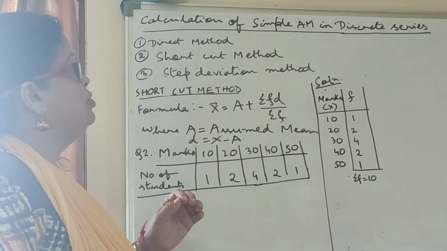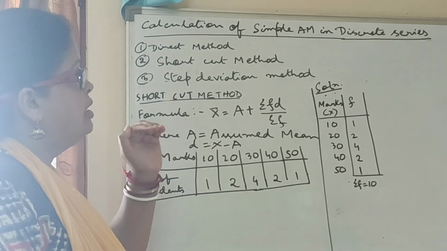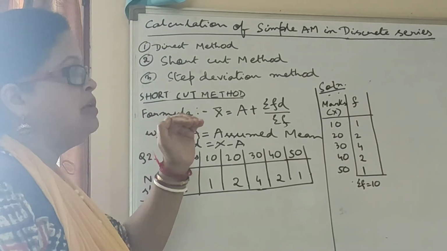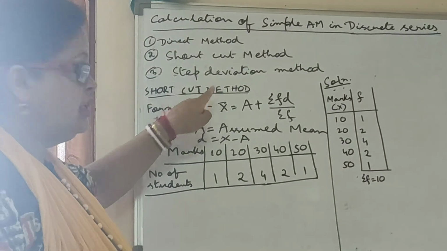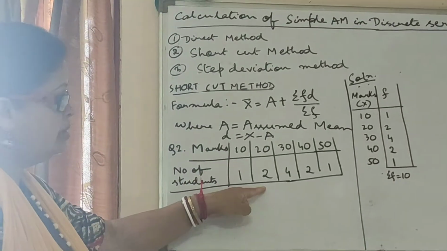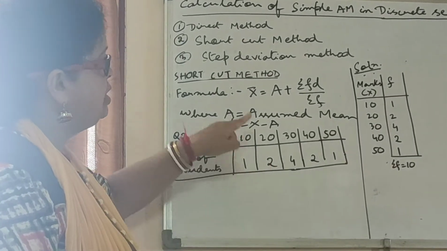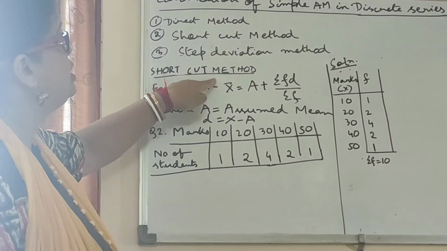Now we are going to do the calculation of simple arithmetic mean in discrete series by shortcut method. The same question again I am taking, but I am solving this question with the help of shortcut method. Look at the formula of shortcut method I have written over here.